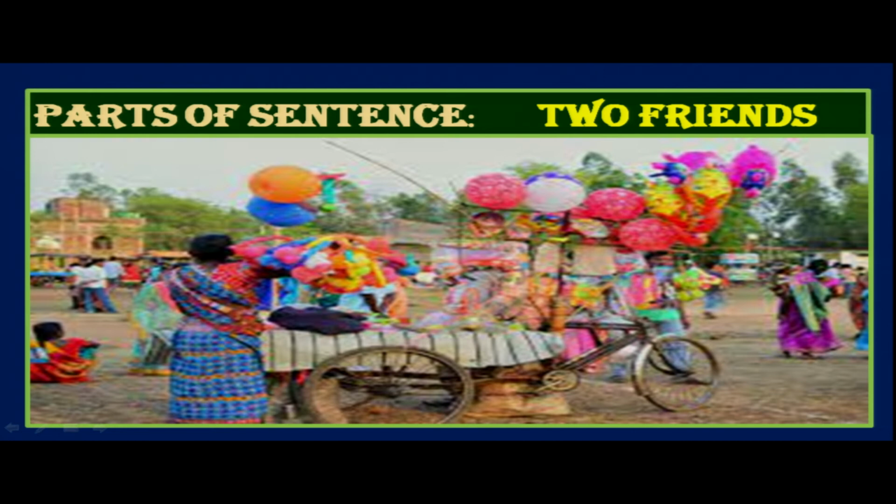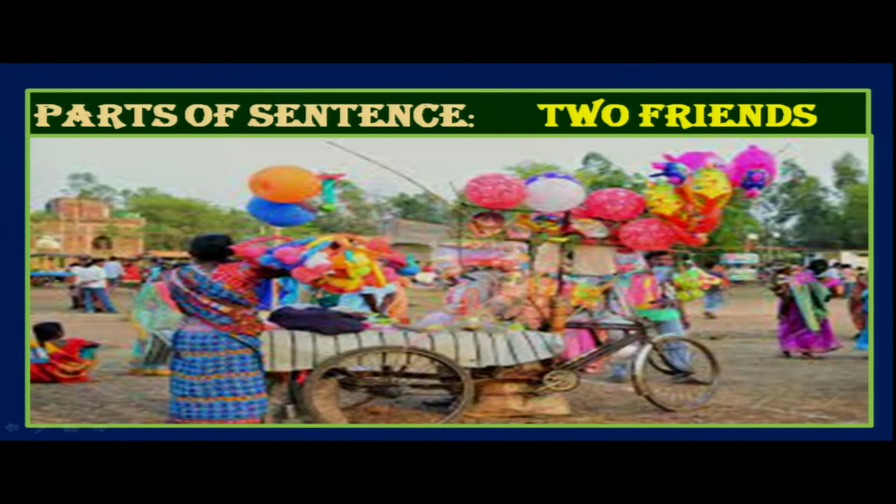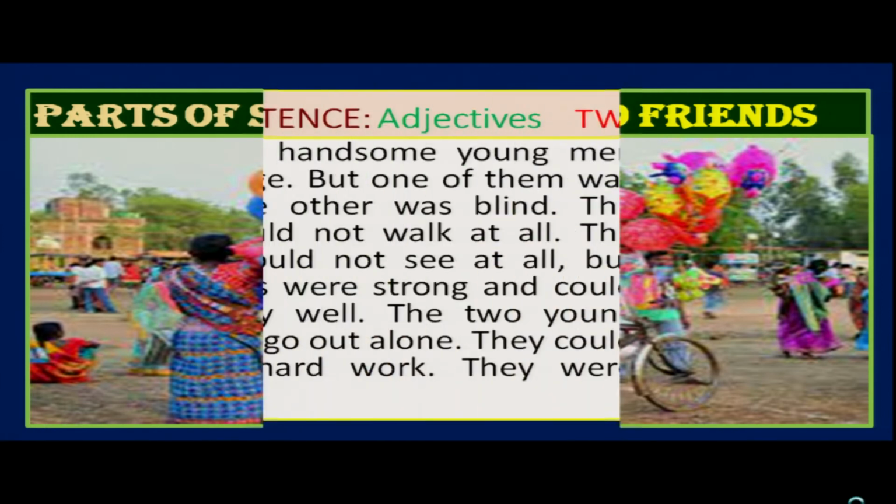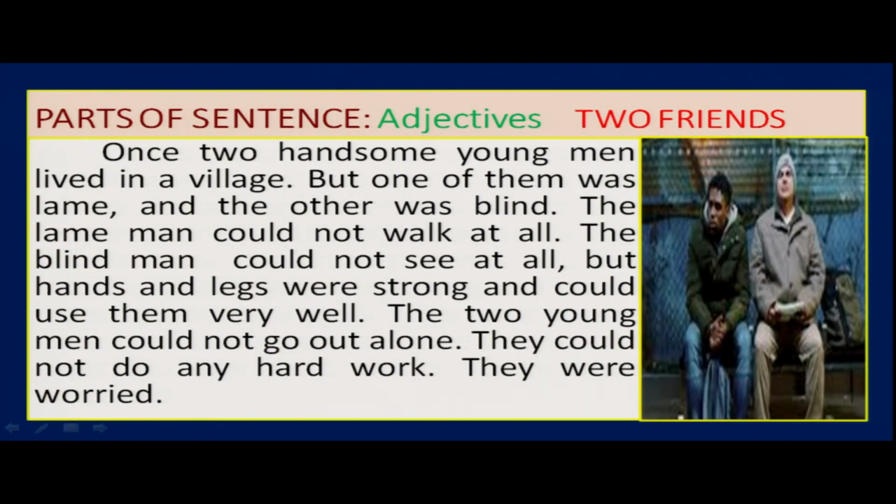So my dear children, we discussed nouns. Let's go to the adjectives. Now you look at a very good picture, an image of a village fair, and now we are going to read the story of 2 friends, right? So you see, once 2 handsome young men lived in a village, but one of them was lame and the other was blind. The lame man could not walk at all. The blind man could not see at all, but his hands and legs were strong and he could use them very well.